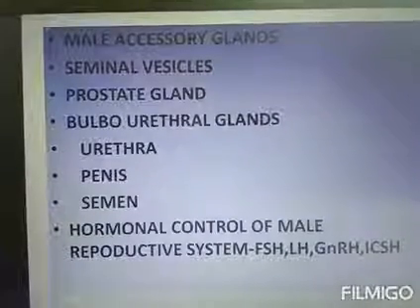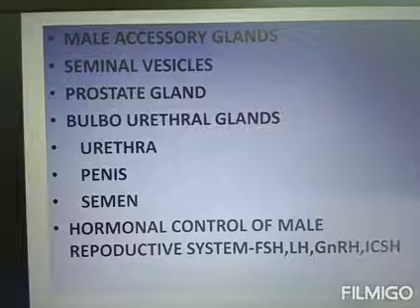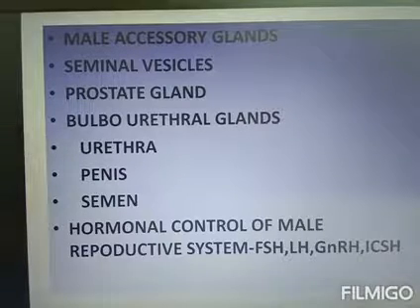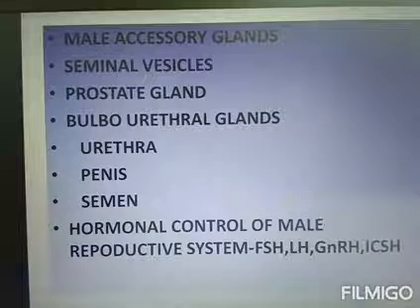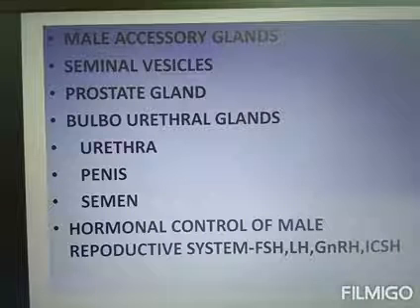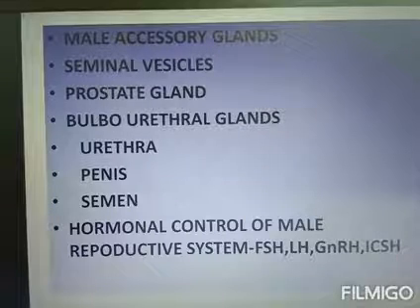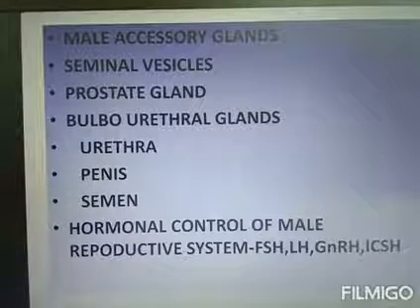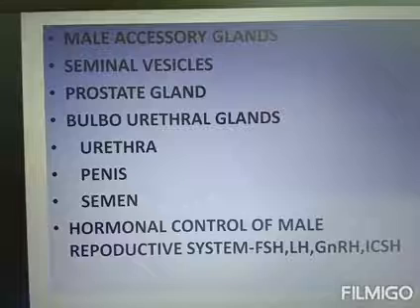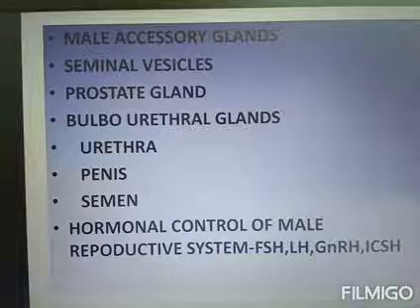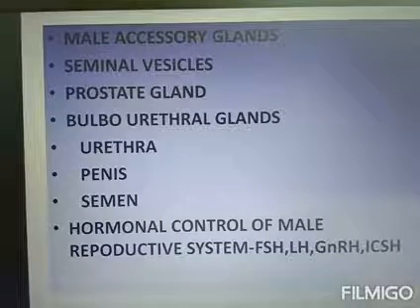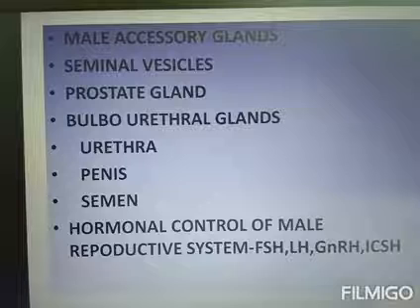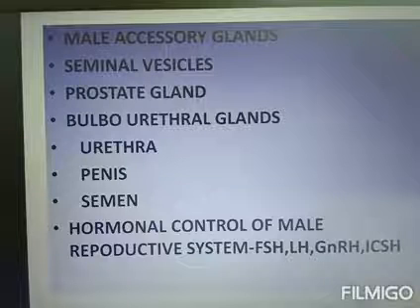Okay. The next is the urethra. The urethra is not an accessory duct, but it is a part of the male reproductive structure. The male urethra is otherwise known as the urinogenital tract. It provides a common pathway for the flow of urine and semen.